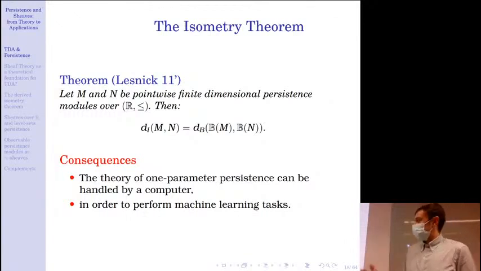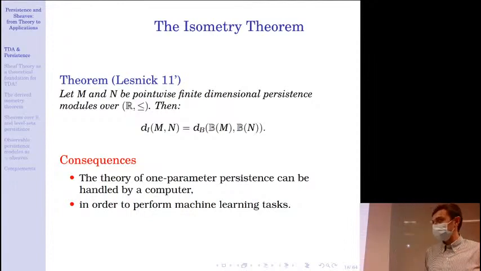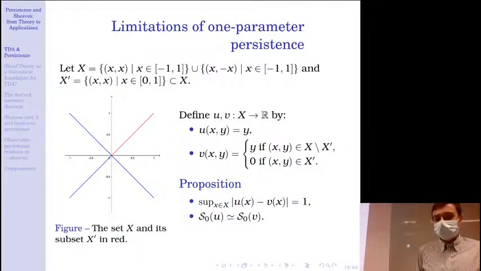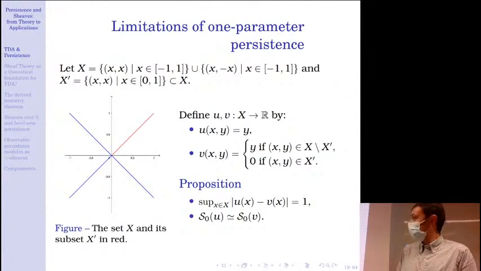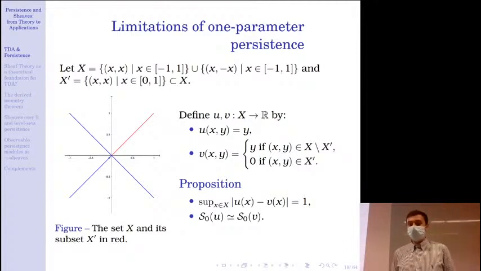So as a consequence, we see that all of this theory, the theory of one parameter persistence, can be handled by a computer and handled in such a manner that we can perform machine learning tasks with it. Nevertheless, the world is not so beautiful, and it's not very difficult to raise limitations of one parameter persistence.